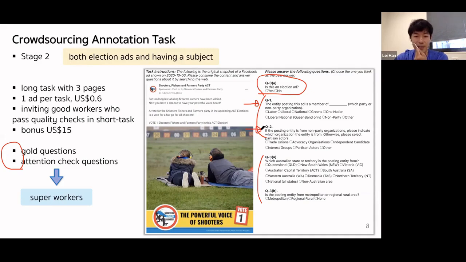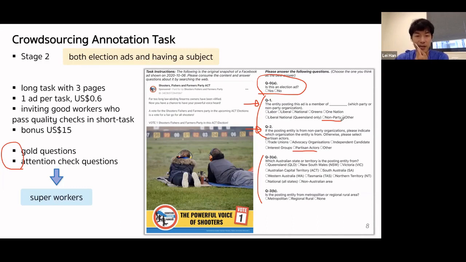If they select any party in Q1, they should select parties and actors in Q2. That is this option. If they select any non-party organizations in Q2, they should select a non-party as the answer to Q1. So if they select a party in Q1 and a non-party actor in Q2, it doesn't make sense. In this way, we can filter the workers and select good quality workers that we call super workers.